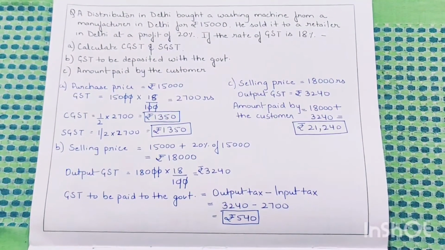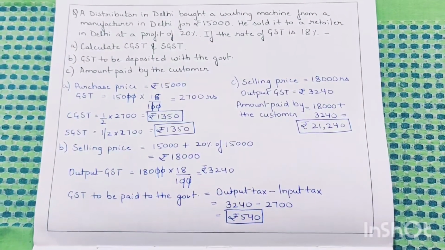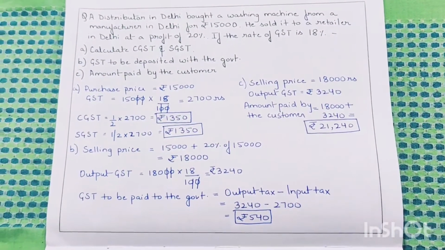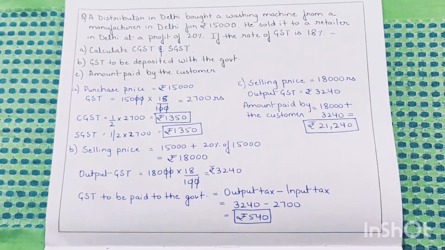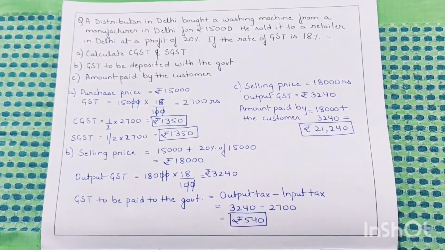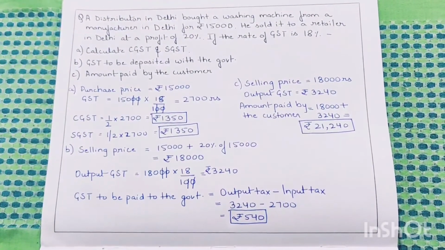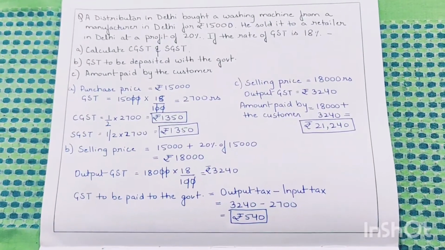A distributor in Delhi bought a washing machine from a manufacturer in Delhi for Rs 15,000. He sold it to a retailer in Delhi at a profit of 20%. If the rate of GST is 18%, calculate A, CGST and SGST, B, GST to be deposited with the government, and C, amount paid by the customer.